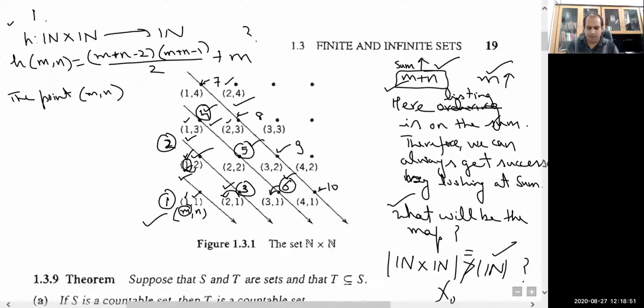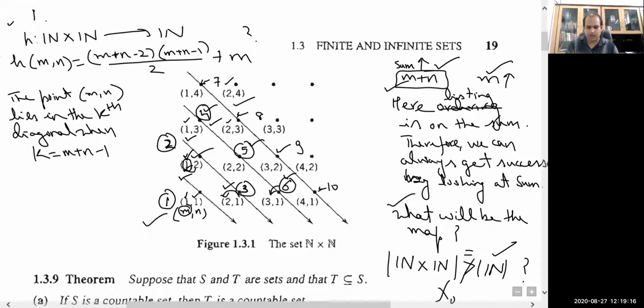So the claim is that the point mn lies in the kth diagonal, where k is equal to m plus n minus 1, and it is the mth point in the diagonal as we move downward from left to right.